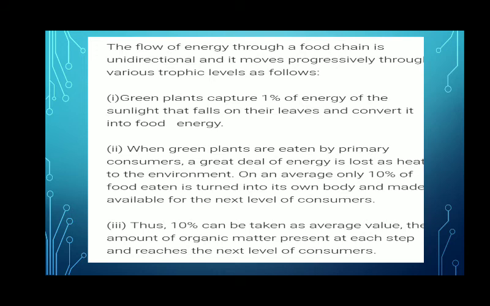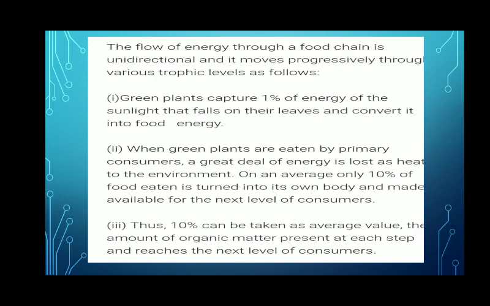When green plants are eaten by primary consumers, a great deal of energy is lost as heat to the environment. On average, 10% of the food eaten is turned into its own body and made available to the next level of consumers. Thus, we can say only 10% can be taken as an average value.